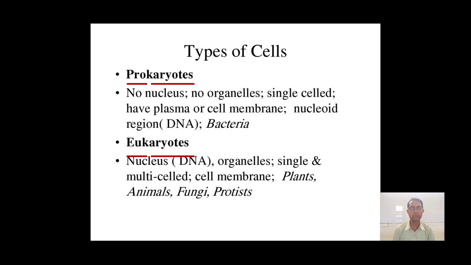A nucleoid region is there and they are very simple and mostly unicellular. Whereas eukaryotic cells have a nucleus and well developed organelles, and they may be single-celled or multicellular, with a well developed cell membrane. Plants, animals, fungi and protists are the best examples of eukaryotes.